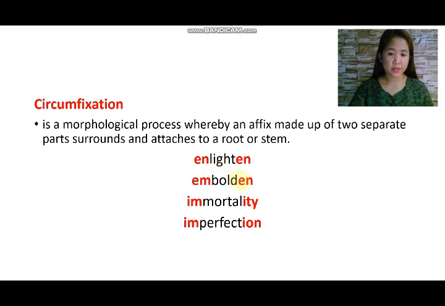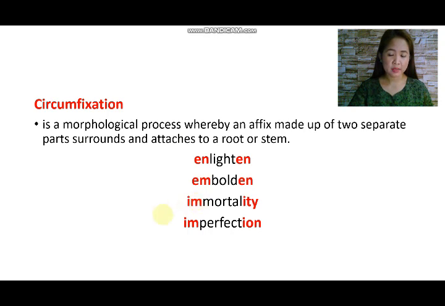Then we also have the word embolden, by which the word bold is considered as the base word or root word. Em is the prefix and en is the suffix. We also have the word immortality from the base word mortal.